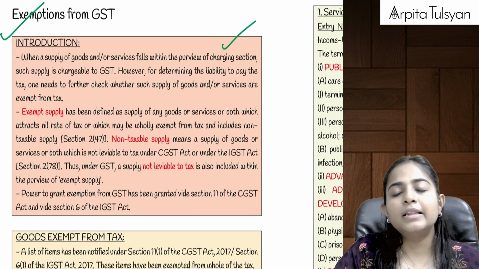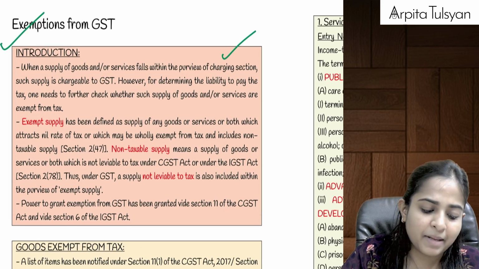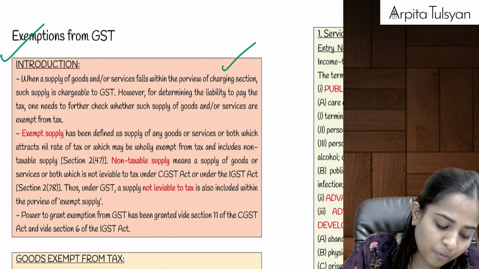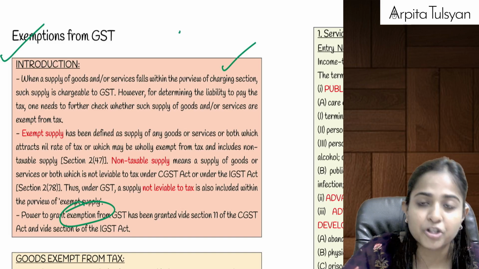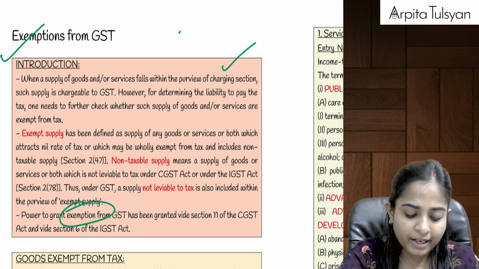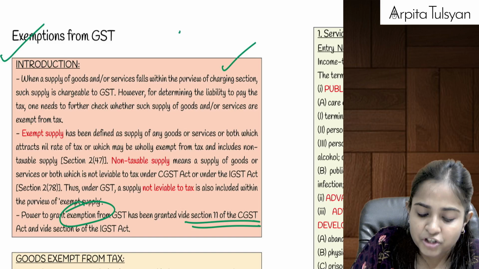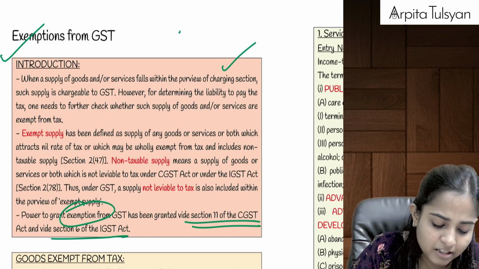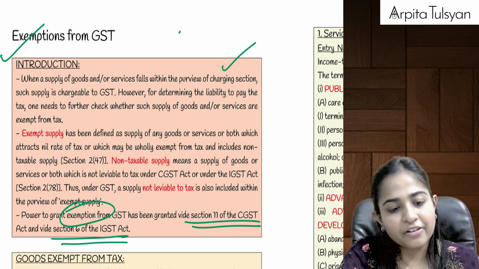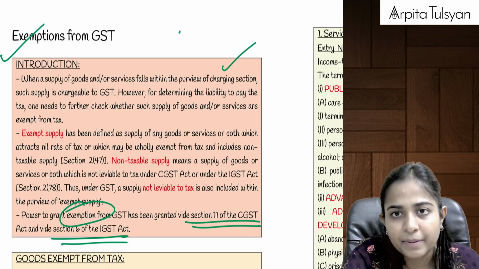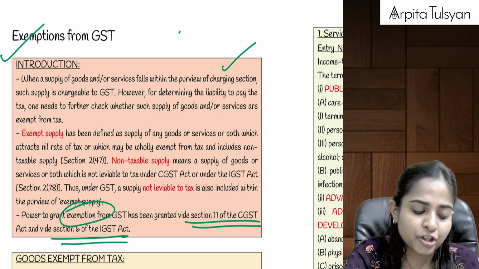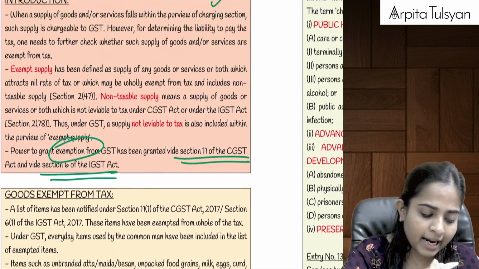So now in this particular chapter, we are going to talk about the second type, that is the transactions which are exempted from GST. Supply of those goods and services which are exempted from GST by way of an exemption notification. Now the power has been given to the government to bring such exemptions by way of section 11 of the CGST Act and correspondingly section 6 of the IGST Act. In these two sections, they have given the powers that if the government wants to exempt any goods or services from tax, either wholly or partially, either conditionally or unconditionally, the central government can do the same.